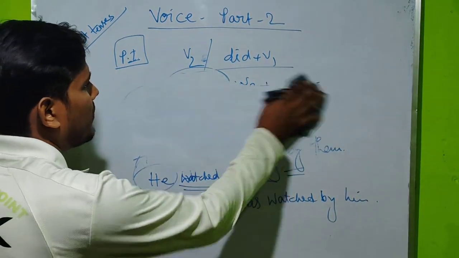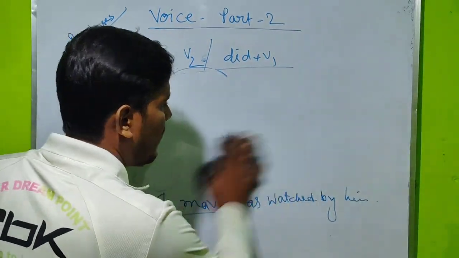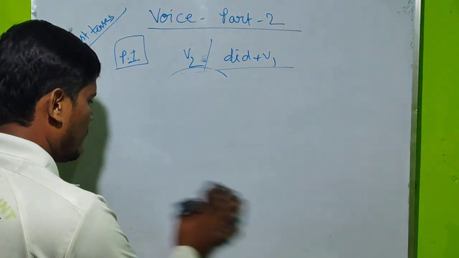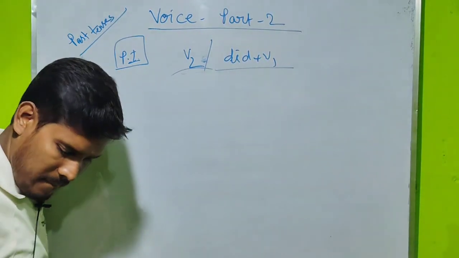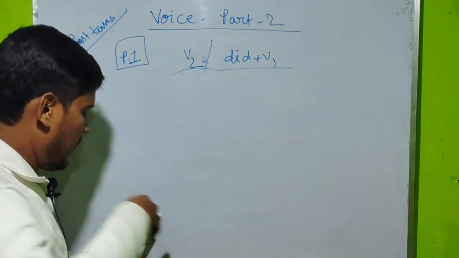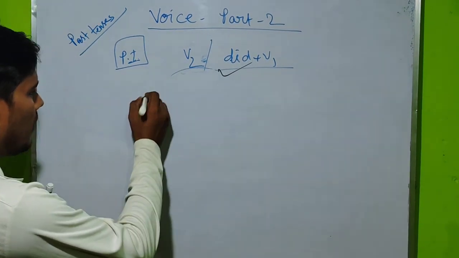Did added, right? I am trying to show you another example that is written based on did. Now I am trying to show you something.